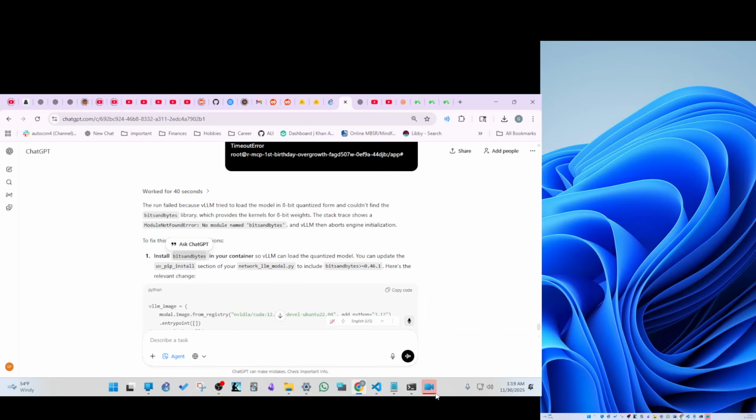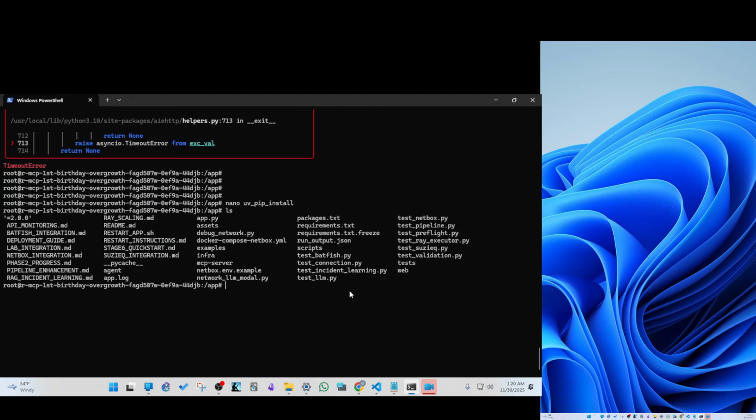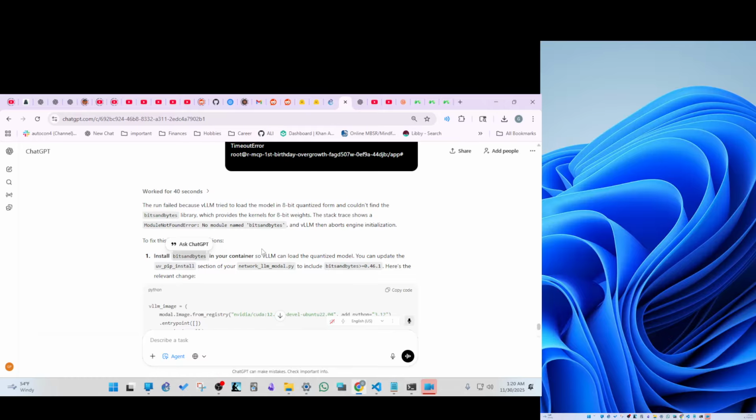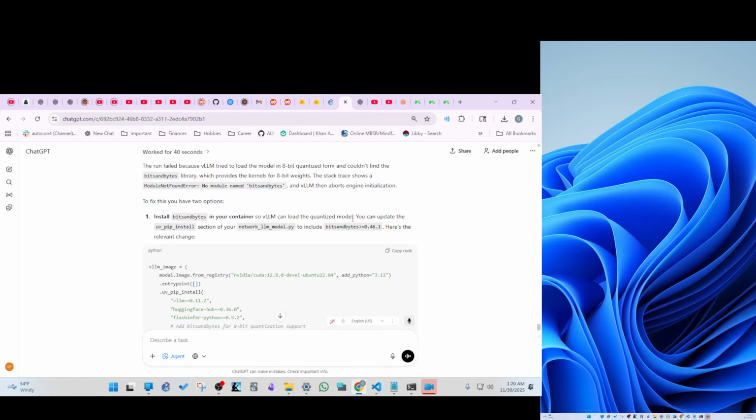So maybe we can do it through pip. Bits and bytes, yeah, there we go. All right. Then we need to edit the file that I made earlier.